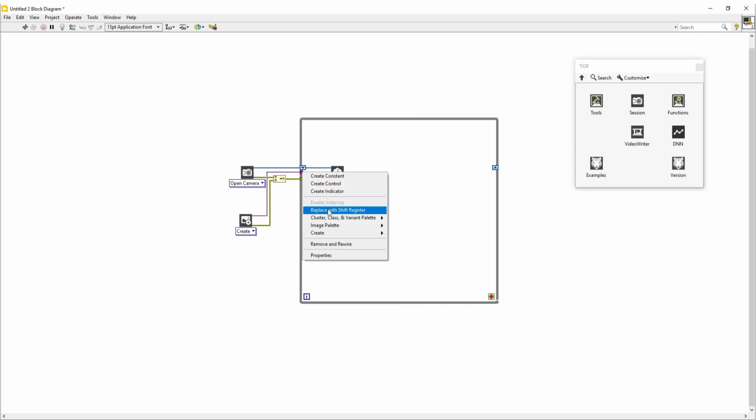Inside the loop, we will read the images from the camera and transfer them to the image with the read frame function.